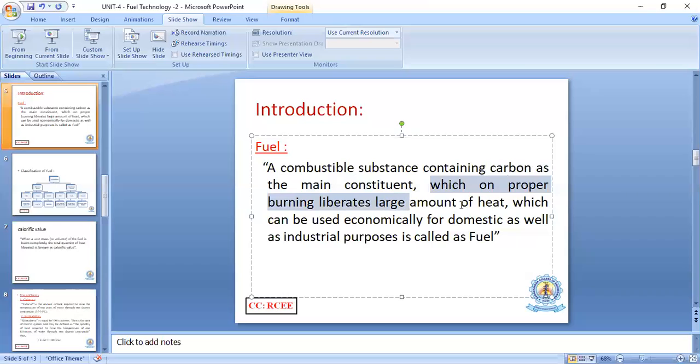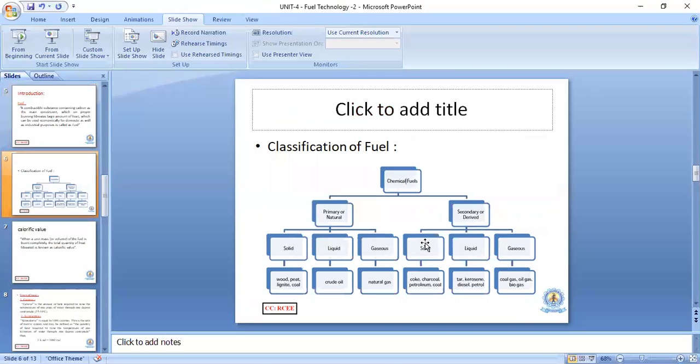It liberates a large amount of heat energy. This heat energy we may convert into another type of energy, right? So we can change it for different purposes, which may be domestic as well as industrial purposes, that is called a fuel, right?